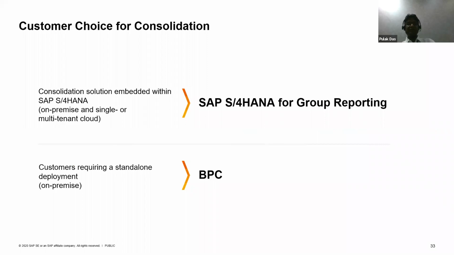As per the deployment options, if you already have BPC, you can continue with BPC as a solution. If there is a net new customer who would like to go for either BPC or group reporting, they can opt for group reporting, or if they would like to continue with BPC, they can do so.